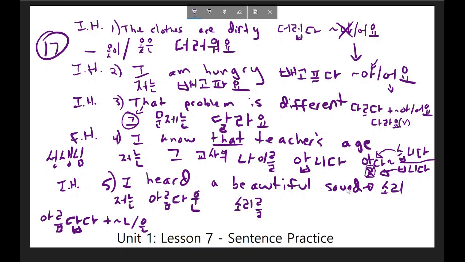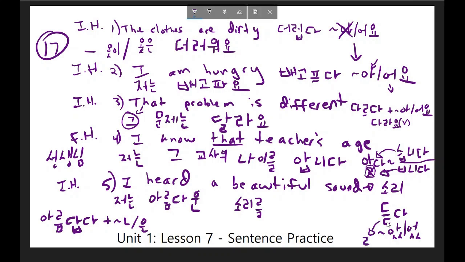Now I want to indicate that I heard this sound, or I heard this beautiful sound. The verb to hear in Korean is 듣다. And if I add this past tense to it, because I'm adding a vowel, this letter here is going to change to this letter.